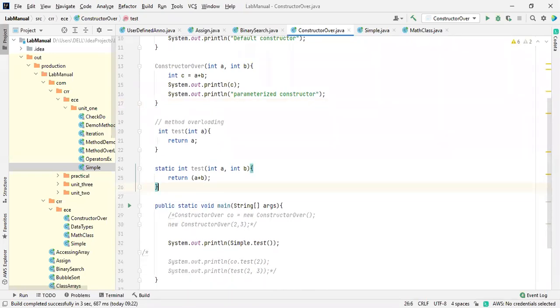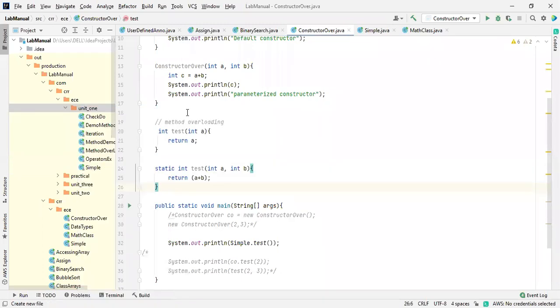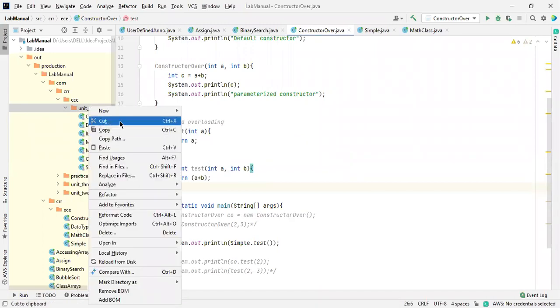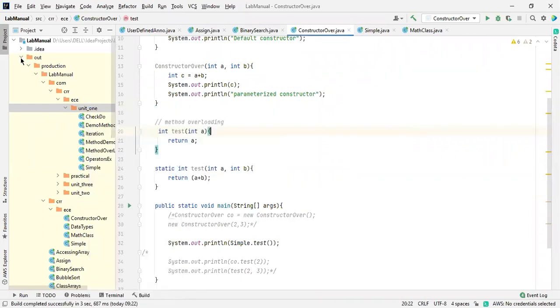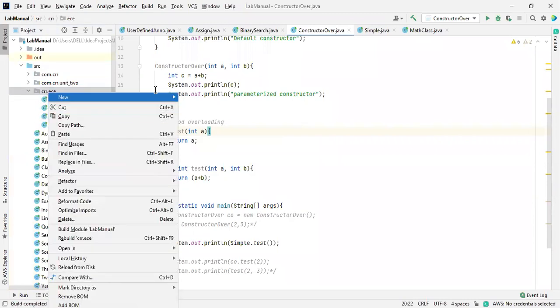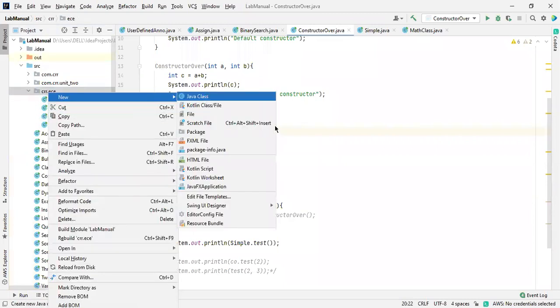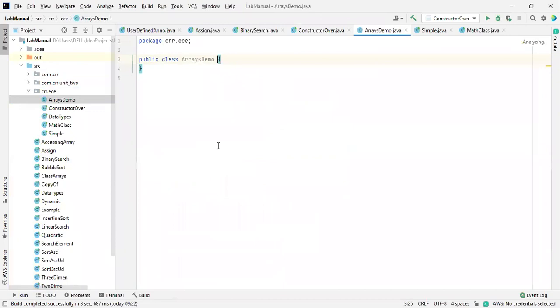I'm going to save it and create one more new file. Why do I need a file? It's not a file, I need a class. Every time I'm going for the class files, I need to come over here. It's a Java class. We are discussing about the array demo.